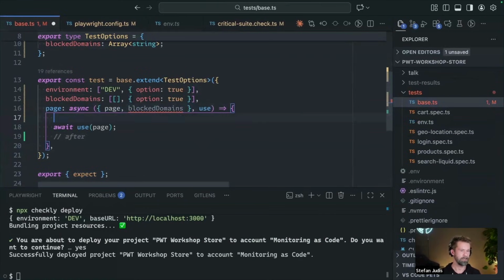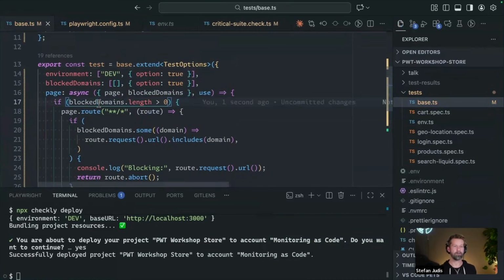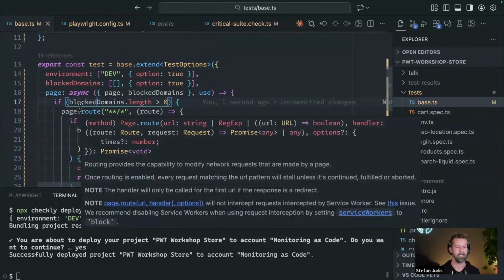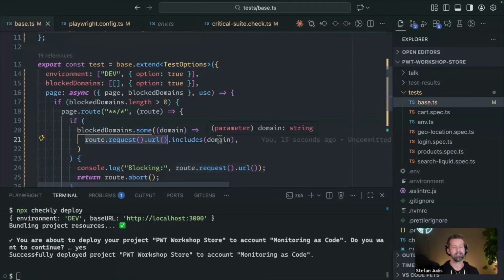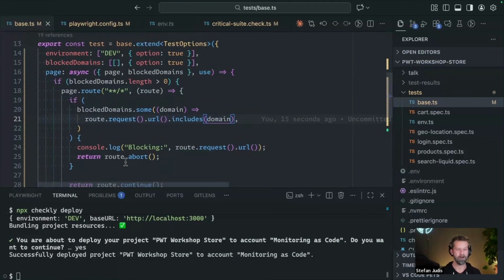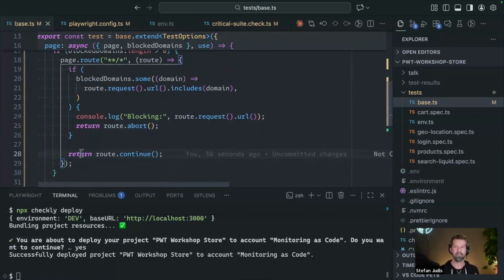So this now means when I go here and I will paste a little snippet that I have here, we will check if block domains isn't an empty array, right? And if there are some domains that should be blocked from being executed, we just hook into Playwright and we task it to, for every request, check if the request URL, so this could really be everything, right? Style sheets, scripts, images. If it includes this domain that we want to block, we will log to the console, saying, hey, we're blocking this. And then we would call route abort. Otherwise, we will just let this request continue so that we are not infecting or changing custom behavior here.